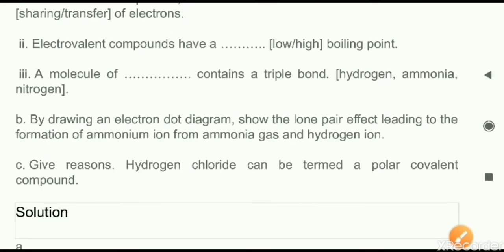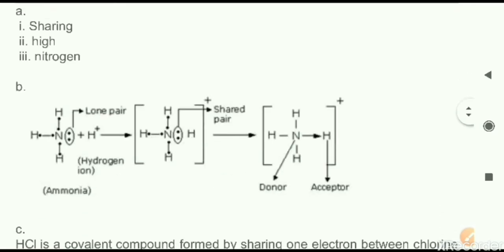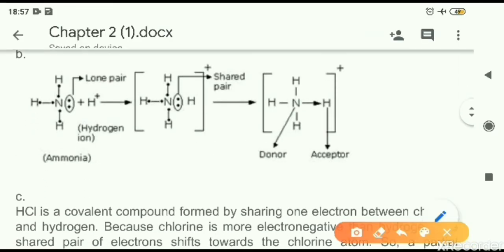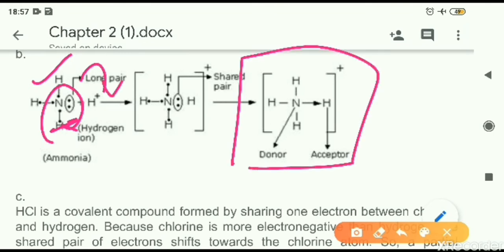Next question now. By drawing an electron dot diagram, show the lone pair effect leading to the formation of the ammonium ion from ammonia gas and hydrogen ion. So we have to show the electron dot diagram of how the ammonium ion is formed. First we will have this ammonia. It is having one lone pair of electrons. This lone pair of electrons is shared to the hydrogen ion, and as a result what we are getting is the ammonium ion. This is NH4 plus. The arrow sign, what is this showing? It is the coordinate bond.